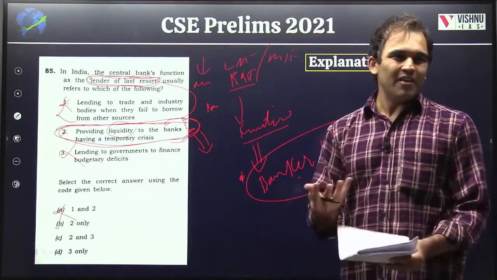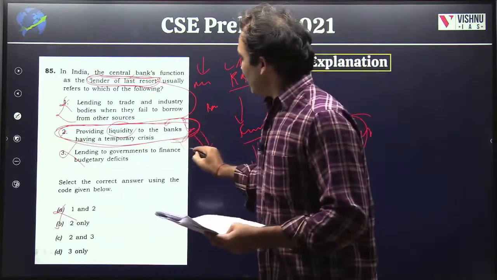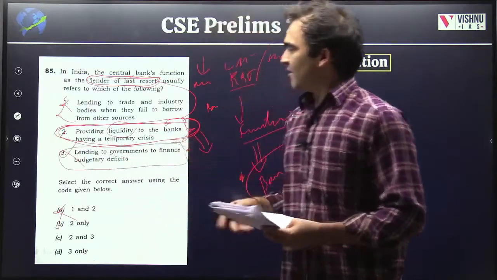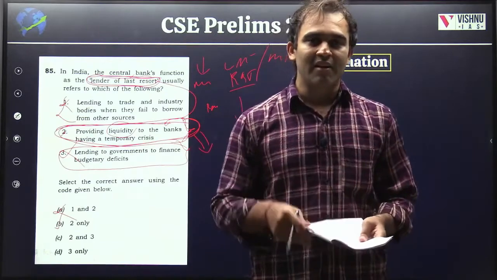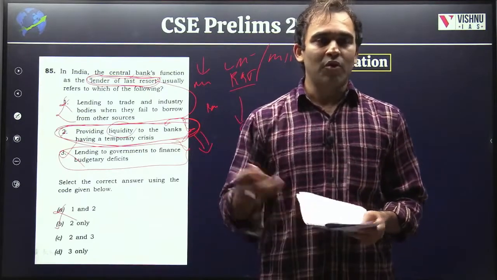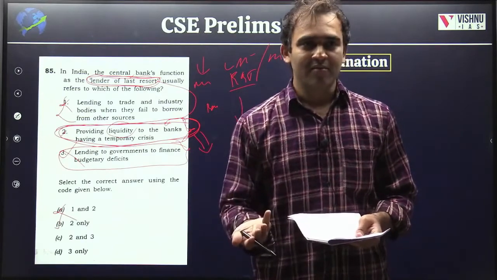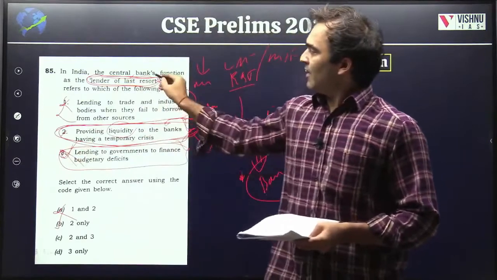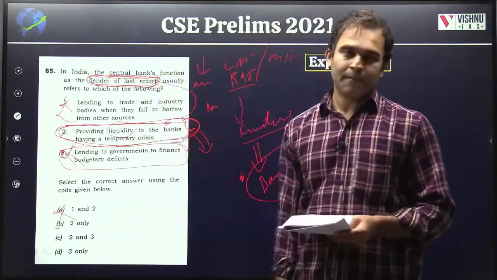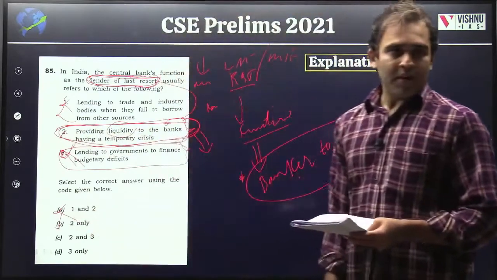In fact, you must have read, all of you, that RBI is no longer directly financing budgetary deficits. What was the agreement in 1997? That you go and borrow from the market. I'll only manage, but I won't give you directly. So hence, this is not the function under lender of last resort. Hence, the only option is 2 only. B is your answer.